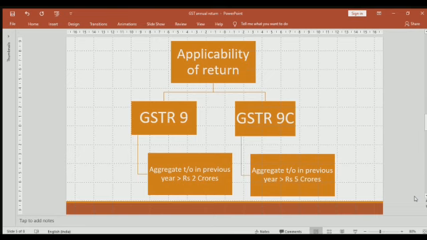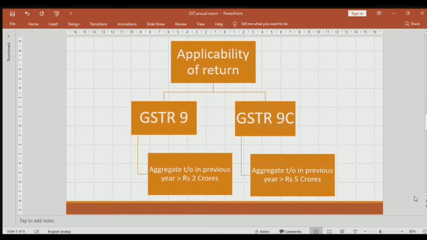So earlier GSTR 9 was compulsory for all and 9C was applicable on exceeding 2 crores. Now the government has made that change and they have said that any taxpayer exceeding 2 crores is required to file GSTR 9 as well as 9C.